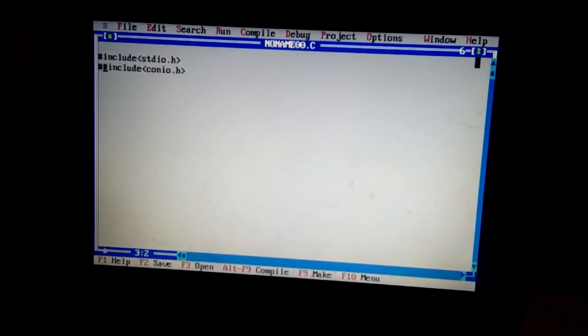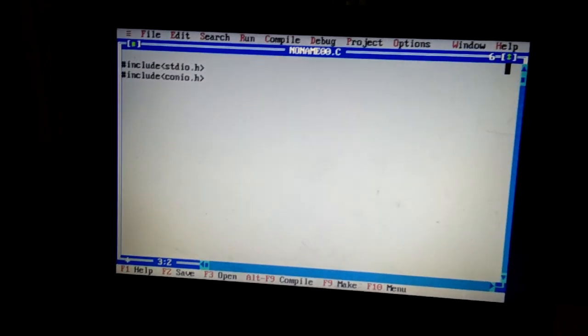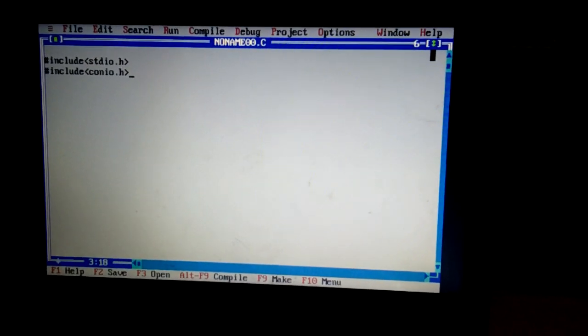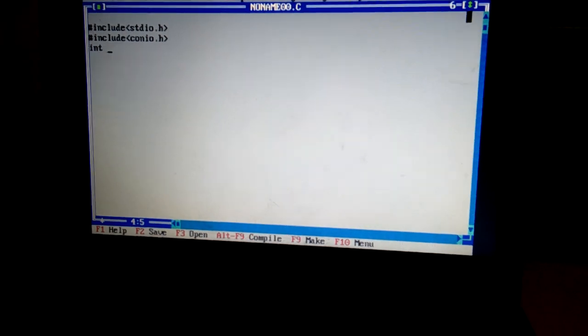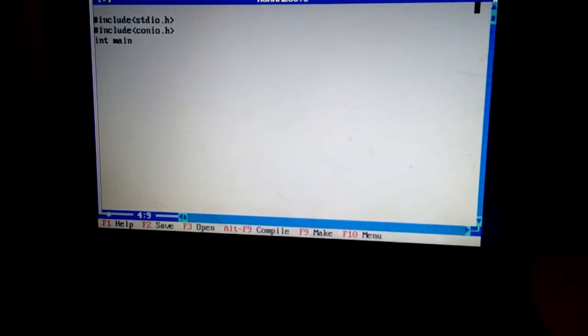I will tell you the syntax of preprocessor directives and everything else in the coming classes, but only how to execute C programs in Windows, that too using the Turbo C++ compiler, I am demonstrating right now.